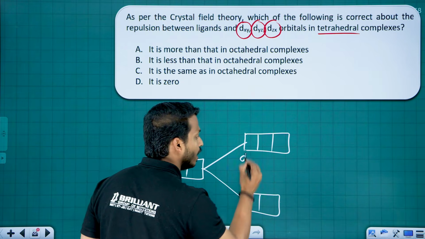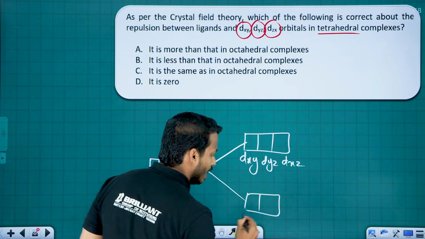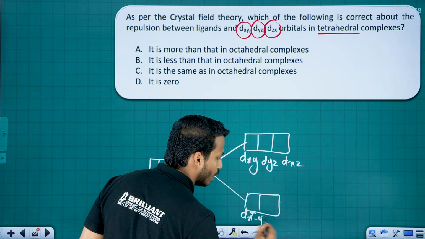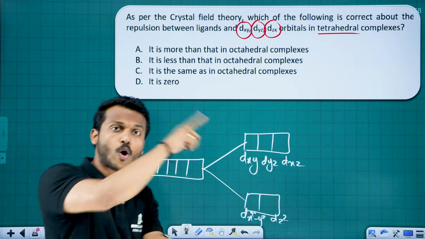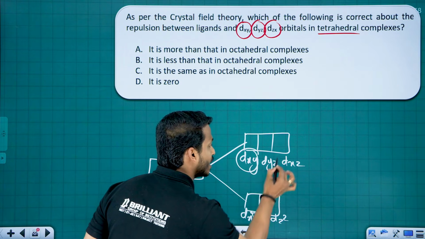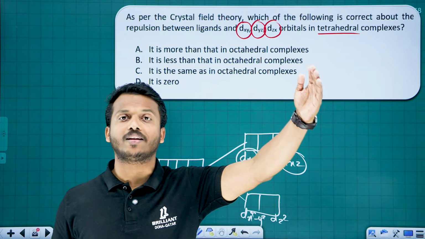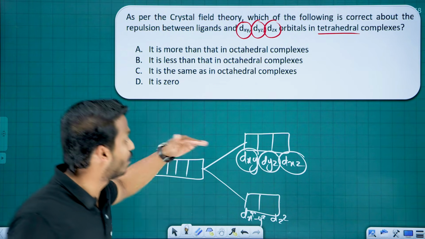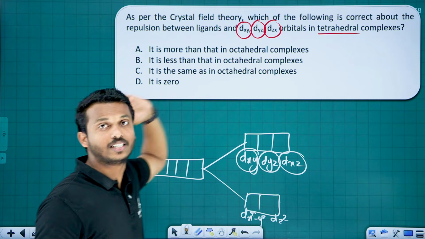What are the above ones? dxy, dyz, dxz. Here are dx square minus y square and dz square. So no, in octahedral it is opposite. Since it is tetrahedral, the orbitals dxy, dyz, dxz experience large splitting. Therefore, they go to upper energy, that is high energy, but least stable.